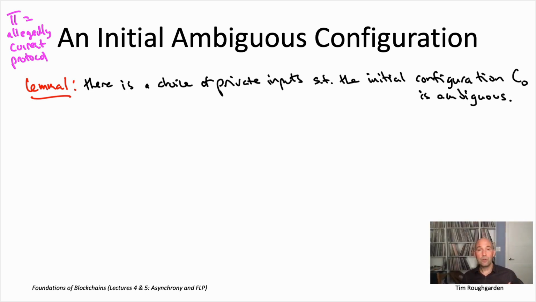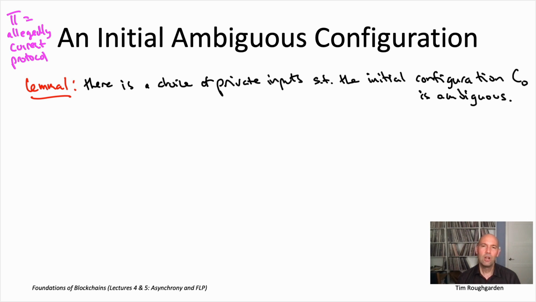So what this lemma is asserting is that no matter what pi you look at, one of these 2 to the n configurations will be ambiguous. It may be a different ambiguous configuration, a different set of private inputs for different protocols pi, but given any particular protocol pi, there exists some choice of private input so that you start out in an ambiguous configuration.